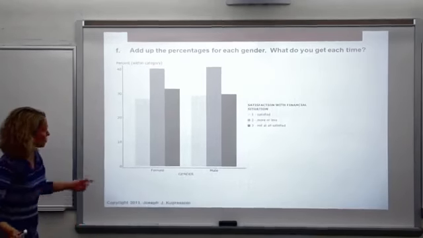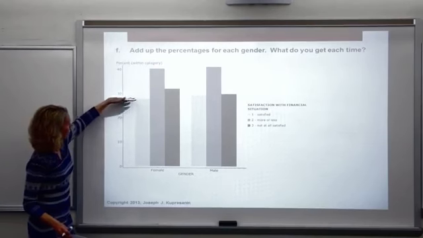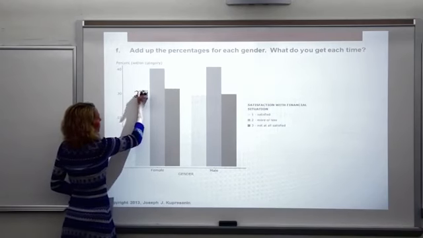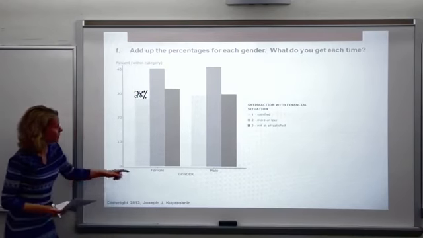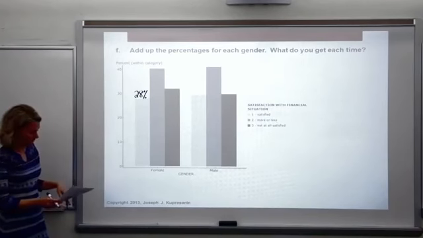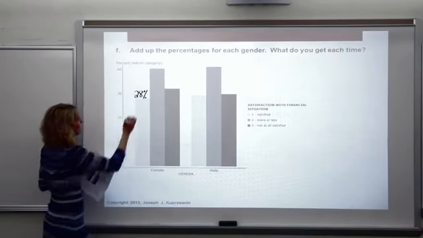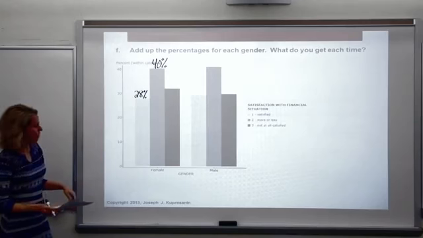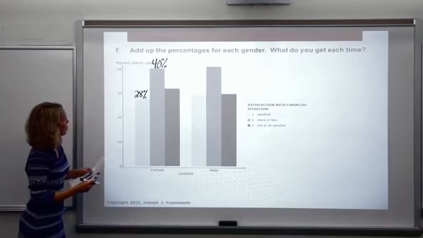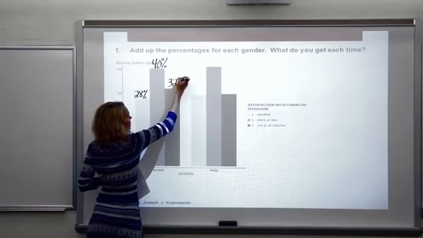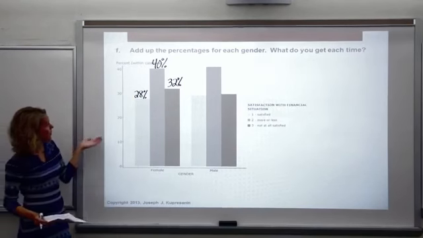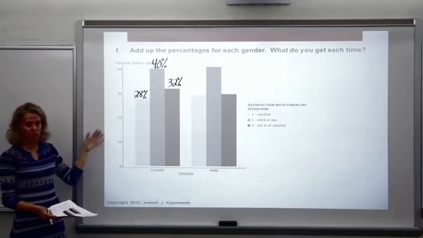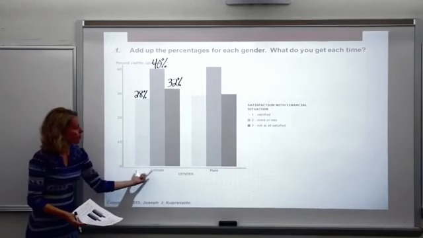So for the females, if you look at the first category, the percentage that are satisfied, it's over 25%, slightly under 30%. I'm going to estimate this to be about 28%. In the second category, that they're more or less satisfied, that seems to be pretty even with 40%. And then the last category, not satisfied at all, seems to be just a bit over 30. We'll say that's about 32%. And if we were to sum up 28% plus 40% plus 32%, that adds up to 100% of the females are represented in this part of the graph.